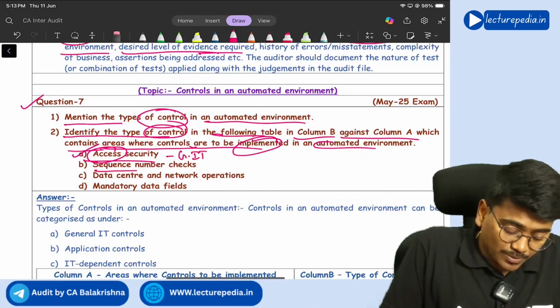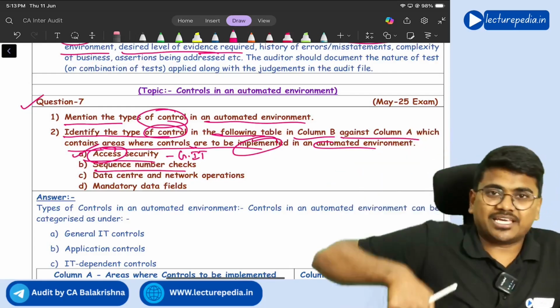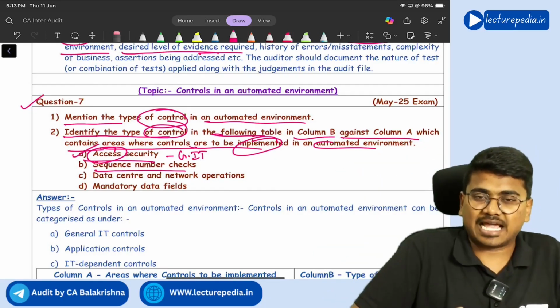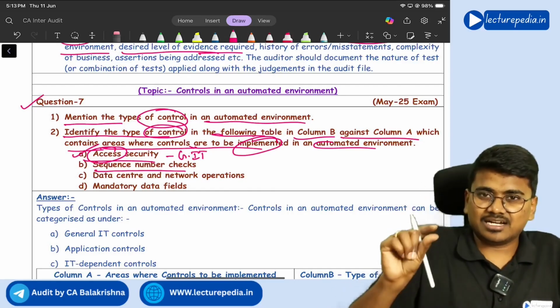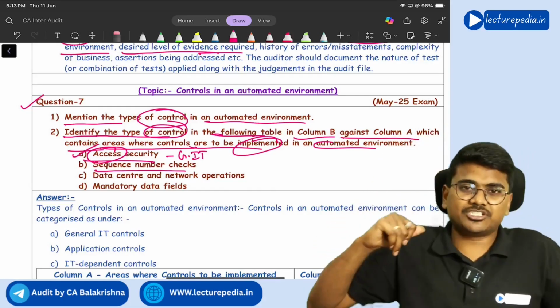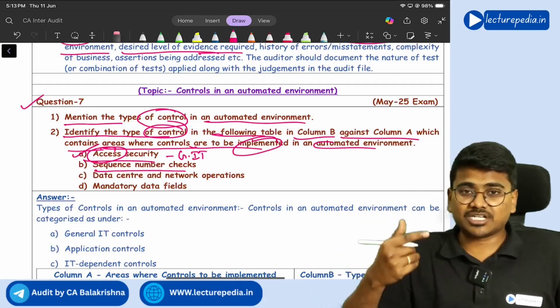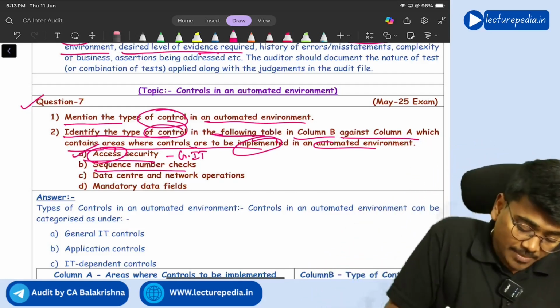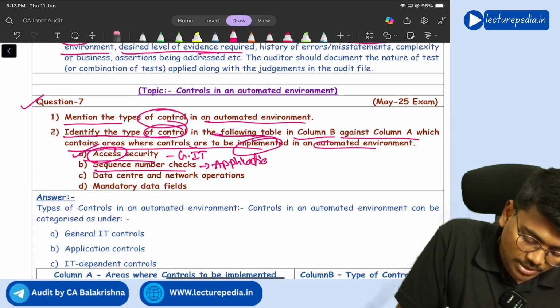Next, sequence number checks. Sequence number checks will be there in the application. Like for example, if you take Tally, when you enter journal entries, each and every journal entry automatically a particular number will be allotted in a sequential manner. That is known as sequential number check, which is operating in the application. So this is an application control.